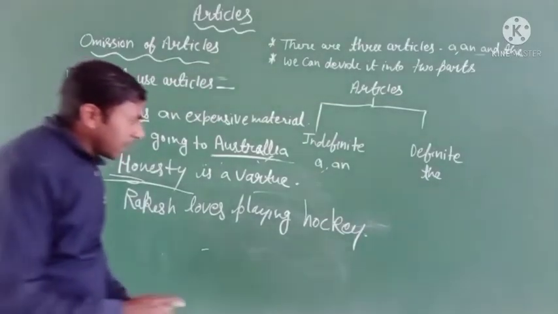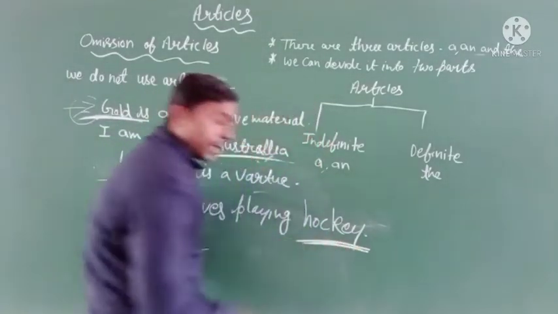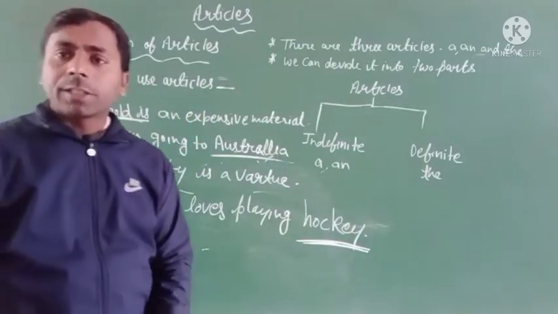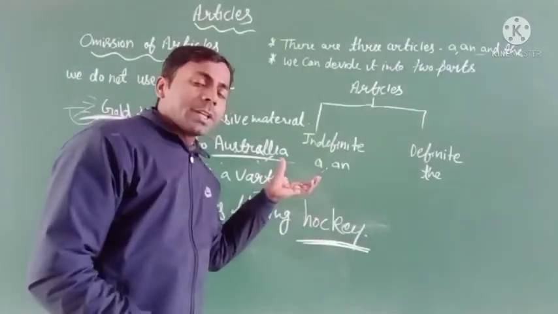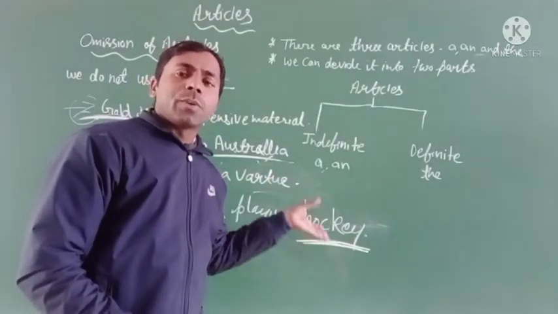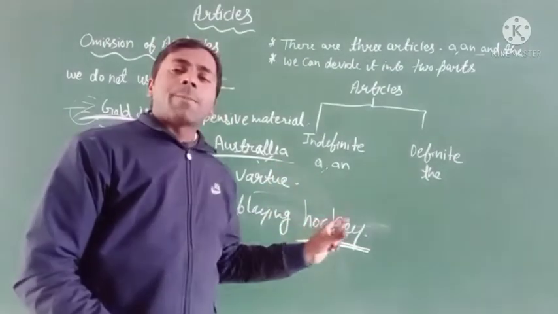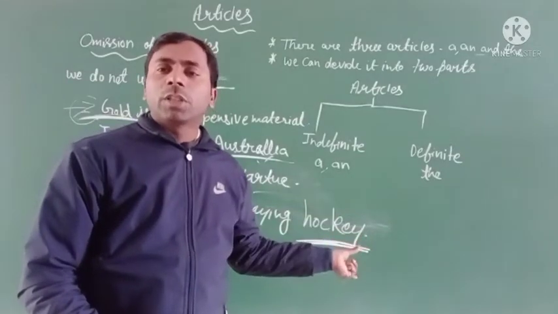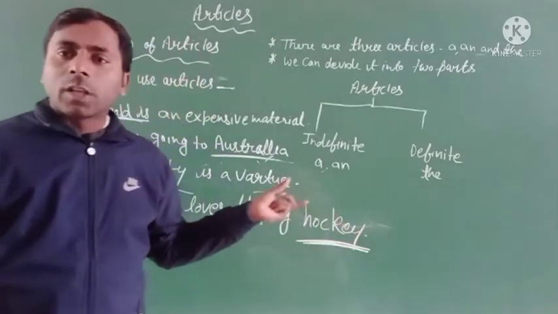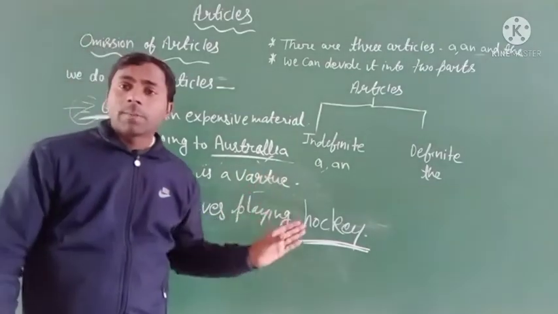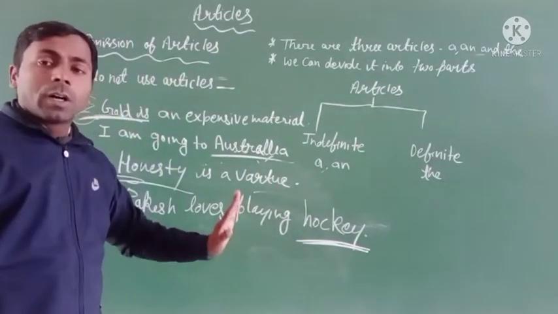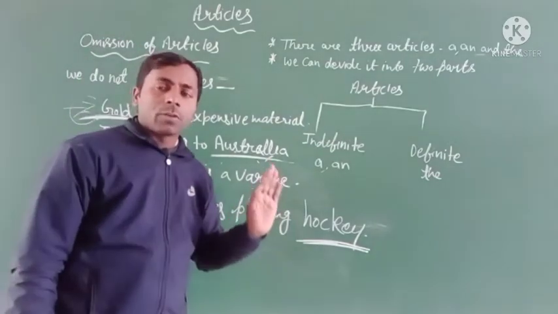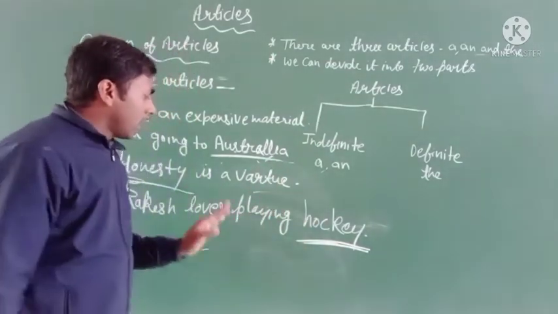In this sentence, you can see hockey is a game name. It is a sports name. So we do not use any kind of article before these types of words. It means any kind of games and sports. Okay, so it's clear. I think you know very well.